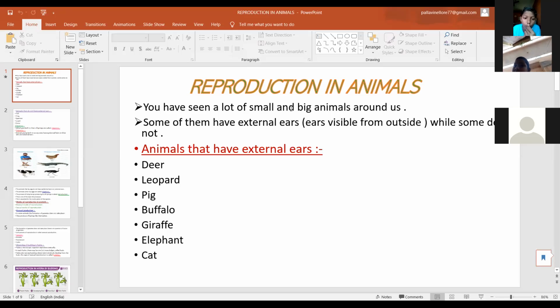Next, now we are going to discuss the new topic, that is reproduction in animals. What is reproduction in plants and animals?